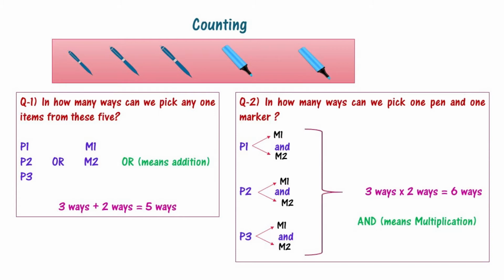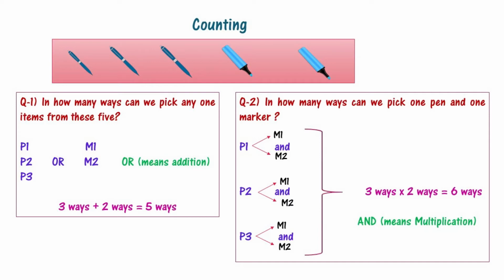Now let me ask you another question. In how many ways can we pick one pen and one marker? The question says, in how many ways can we pick one pen and one marker? Tell me, what do you think? We can pick either the first or second or the third. Now we have picked the first pen, we need to pick a marker. Maybe after the first pen, we pick the first marker, or maybe after picking the first pen, we pick the second marker.